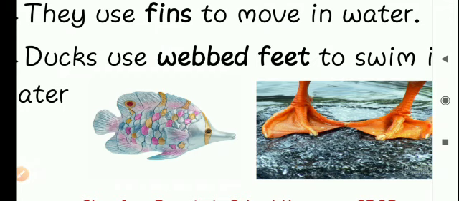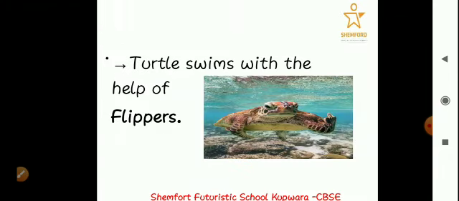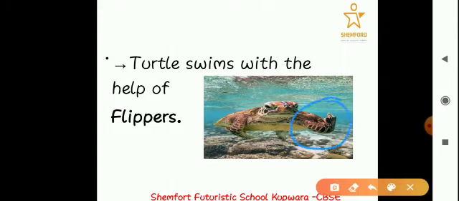So you got to know about the different kinds of body parts that animals use in order to move. Then comes the turtle. Turtle swims with the help of flippers. Turtles also have limbs, like we have legs and arms, which we call flippers. So they use these flippers to swim in water.